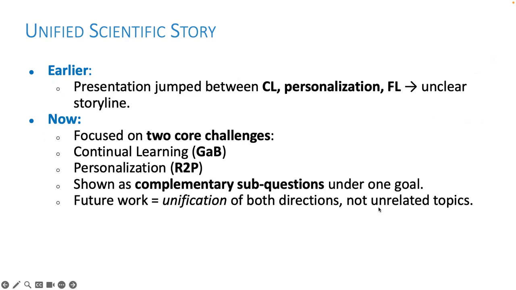The second concern was that my presentation lacked a coherent storyline, jumping across multiple big topics. In this version, I focused on two complementary sub-questions, continual learning and personalization. These are now clearly situated as steps towards an overarching goal. Future work is framed as their unification rather than a disconnected set of ideas.